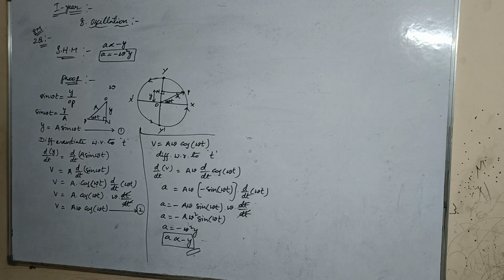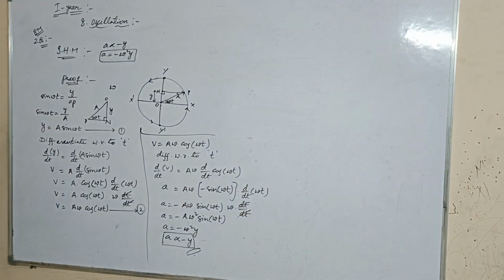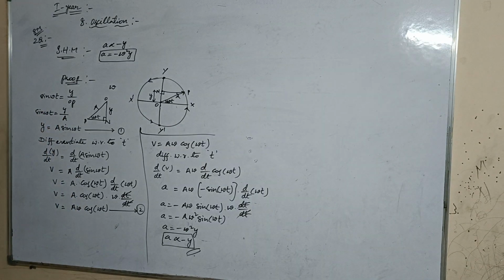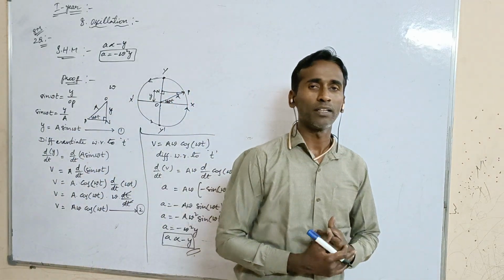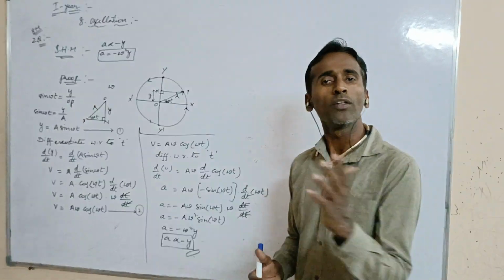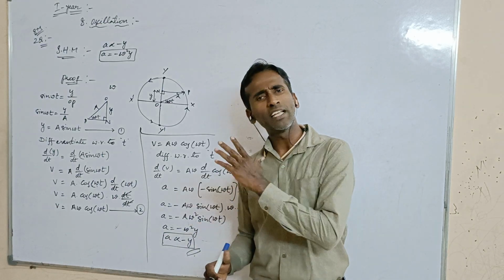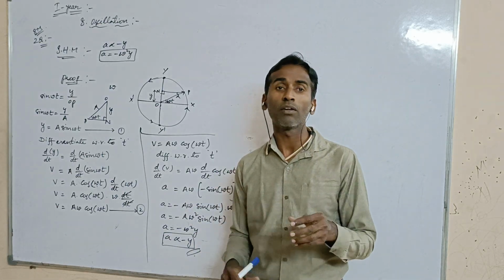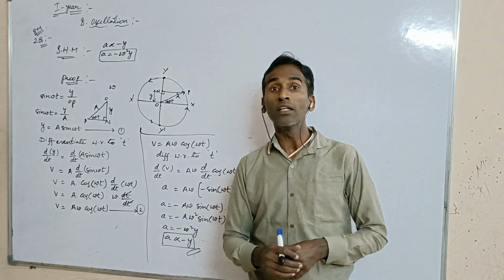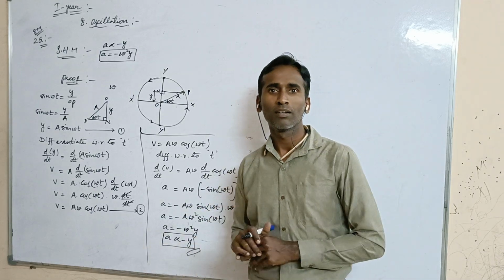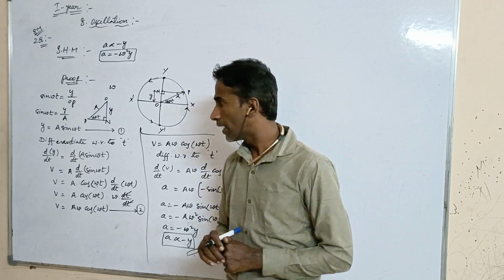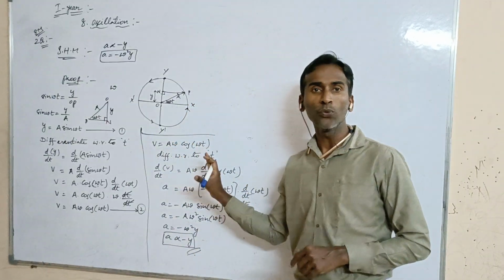A simple pendulum arranged in an artificial satellite has its time period become infinite. That's why there is no gravity. It will oscillate continuously only because there is no gravity. If there is gravity, then it will compulsorily stop at a certain time. Okay, right, guys. This is the complete one LAQ.